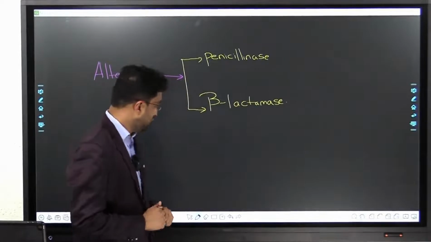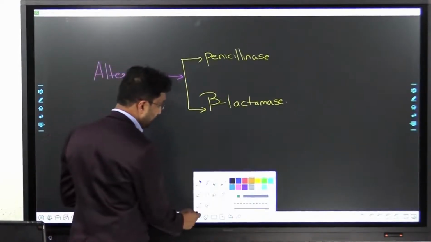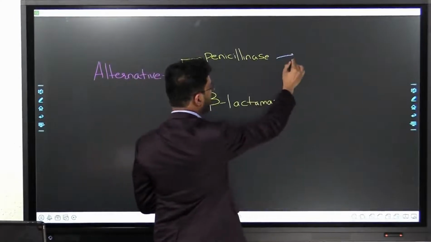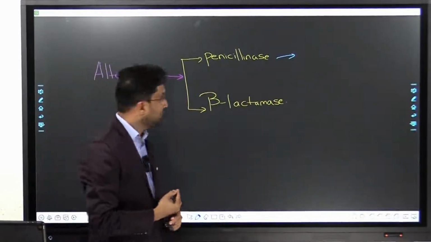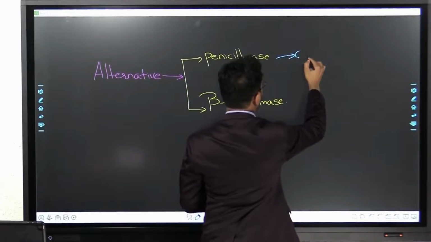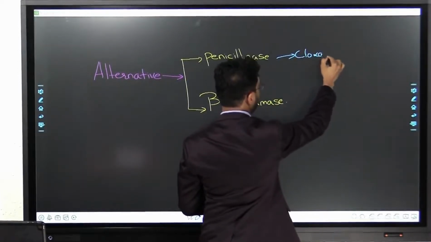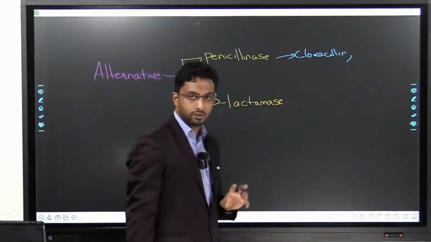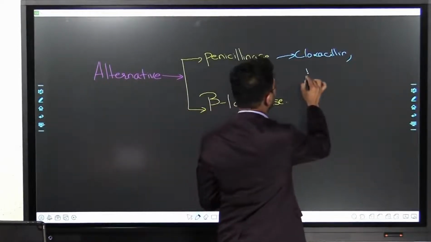So what will you do? You have to give penicillinase resistant antibiotic, which is cloxacillin. All these we'll study in detail when we study pharmacology. Just now know this. And dicloxacillin.